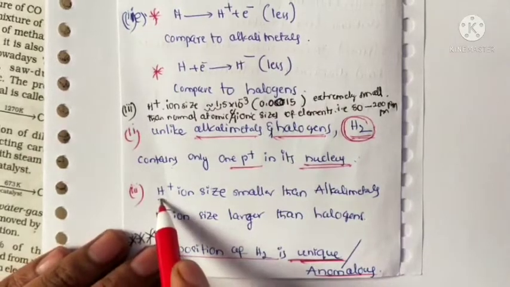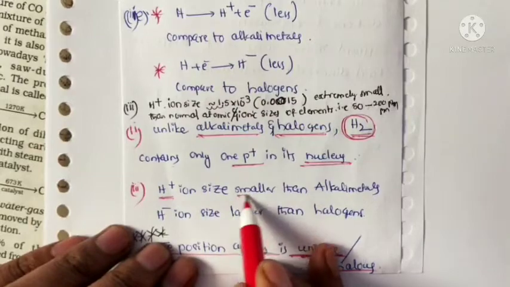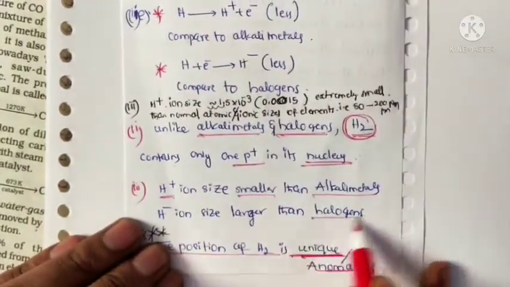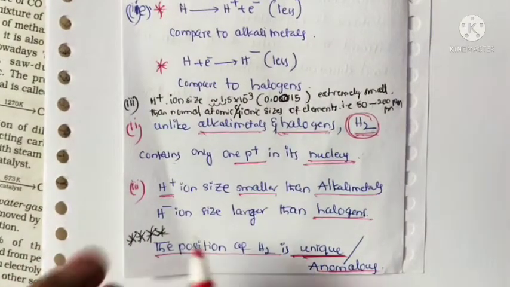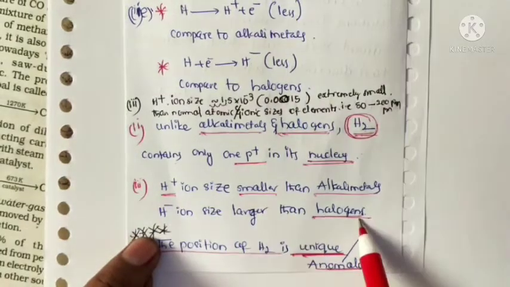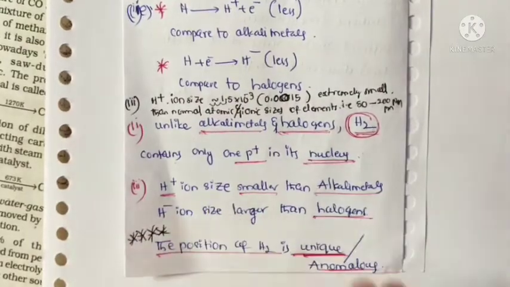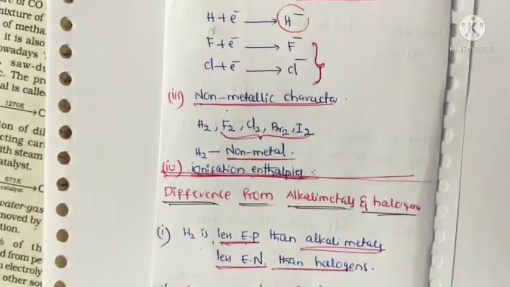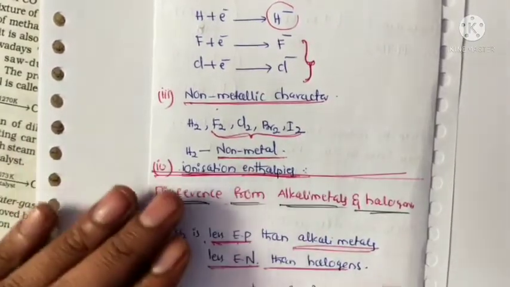Next, H+ ions. The H+ ion size is smaller than alkali metals, and the hydride ion size is larger than the halogens. So from this information we can observe that some properties of hydrogen differ from alkali metals and halogens.